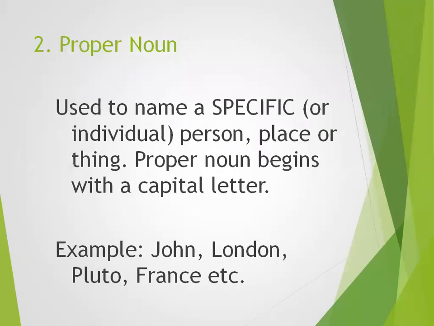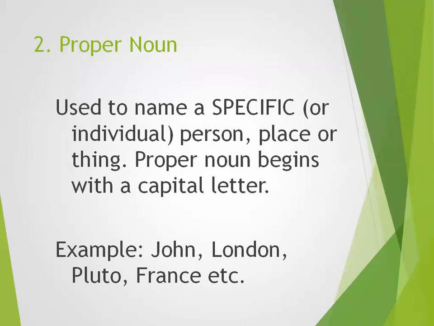Now we have the second, which is proper noun, used to name a specific or individual person. Means it is not general, it is not common. We are emphasizing or specifying a particular person who is individual.